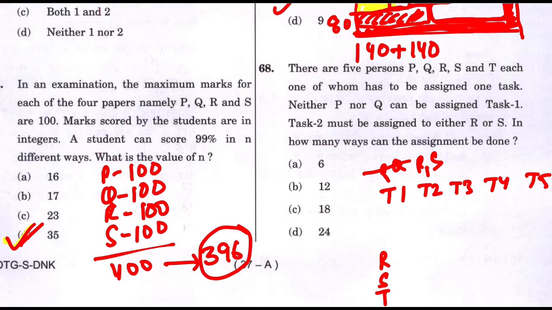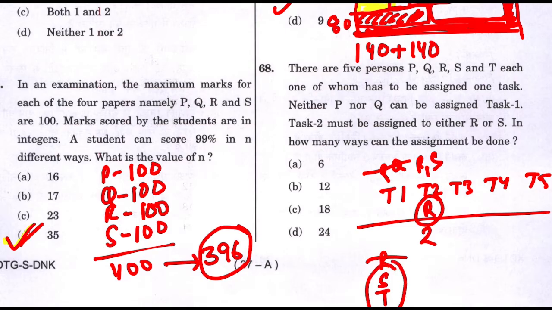Let's start with task number 2. Suppose R or S is doing the task. Suppose I put R here. Only 2 people can do task number 2. If R is doing task number 2, he will be removed from the list. So task number 1 can be done by S or T, because P and Q cannot do task number 1. So for the first task also I will have 2 options.